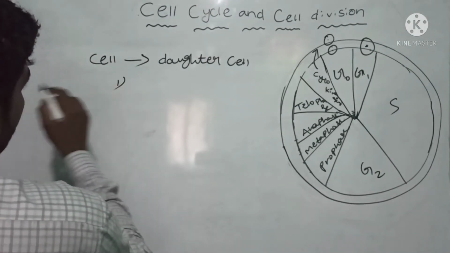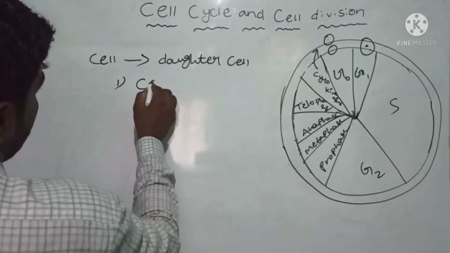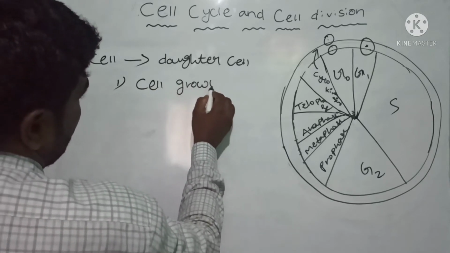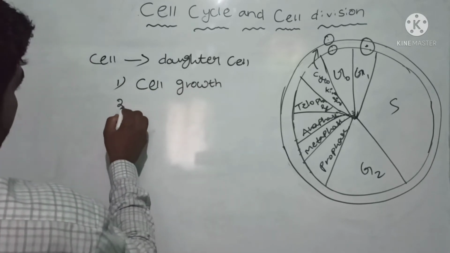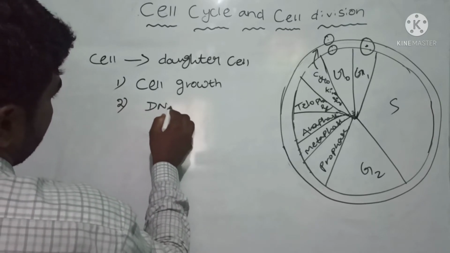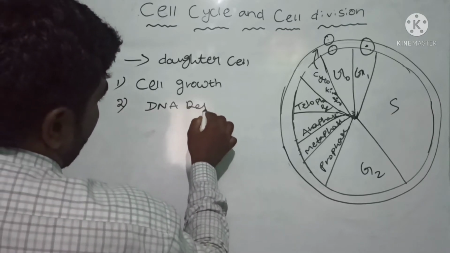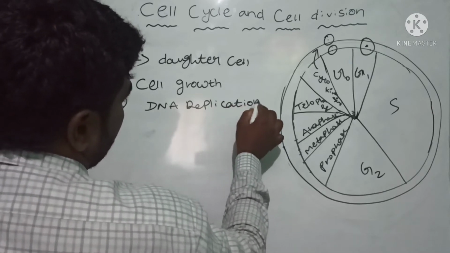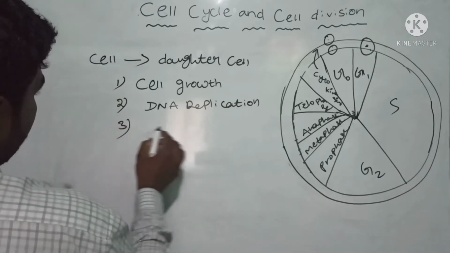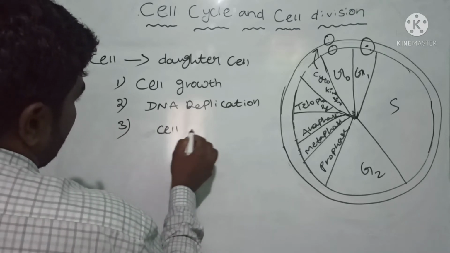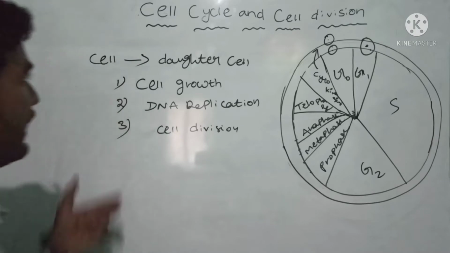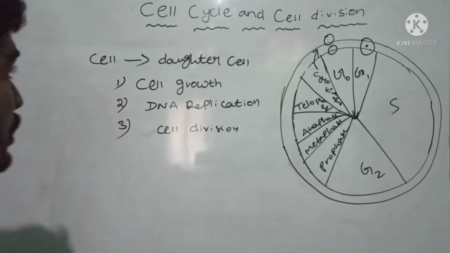So that is cell growth, DNA replication, and cell division. These three are the events.